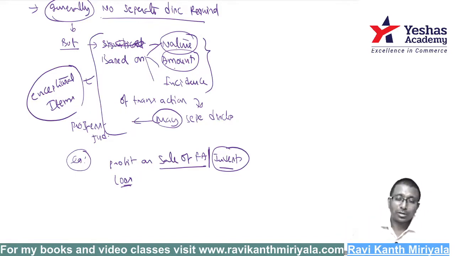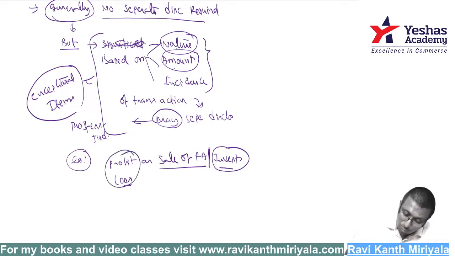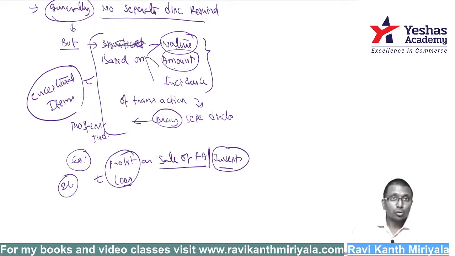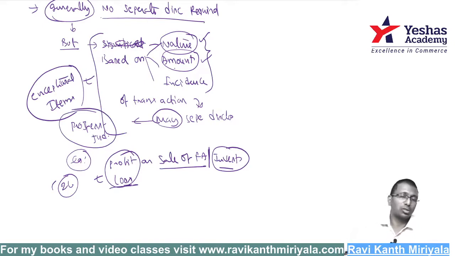Are you getting my point? So, how much amount did you get, sir? I got 2 lakh rupees of profit. Assume 2 lakh rupees is material to you. See, considering the amount and nature of the transaction, management may show it, but generally for 2 lakh, 3 lakh rupees they don't show it. I told you it is a professional judgment. It is purely left to you. If you want to show separately, show it.